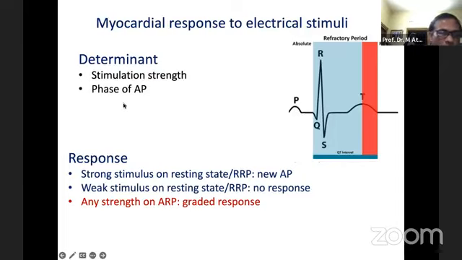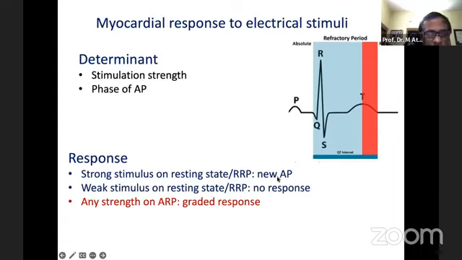Actually, the response of the heart depends upon several things. If the impulse is strong enough and arrives during the relative refractory period or the resting state, there will be a new action potential. If the stimulus is weak and imposed on the resting state or relative refractory period, there is no response. But whatever the strength of the stimulus, even if it is strong enough, if it is applied during the absolute refractory period, there will be no action potential. There will be only a graded response.